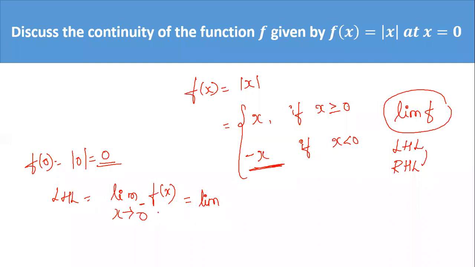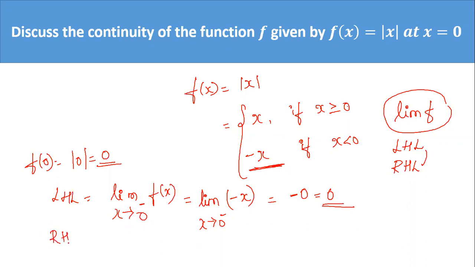So in place of f of x, you have to replace it by minus x as x tends to 0 from the left. Left means smaller values, values less than 0. So when x is less than 0, f of x becomes minus x. Now you can substitute the value 0. So that is minus 0. What is minus 0? It is 0 itself. So you got the left hand limit.